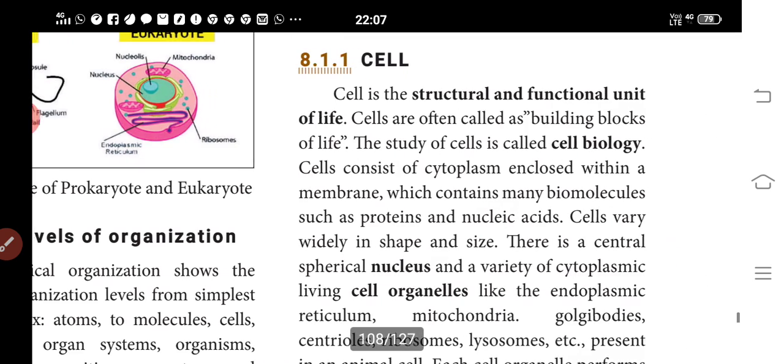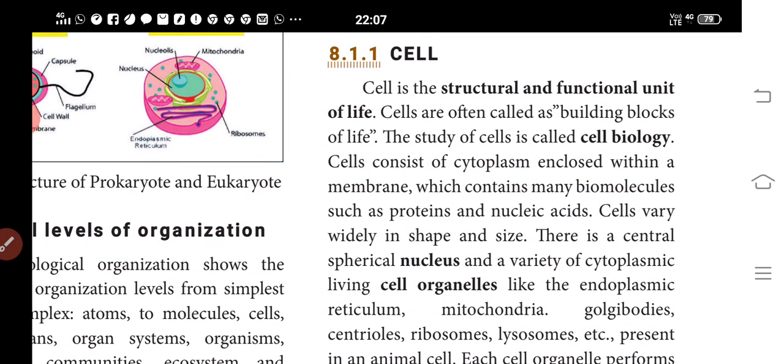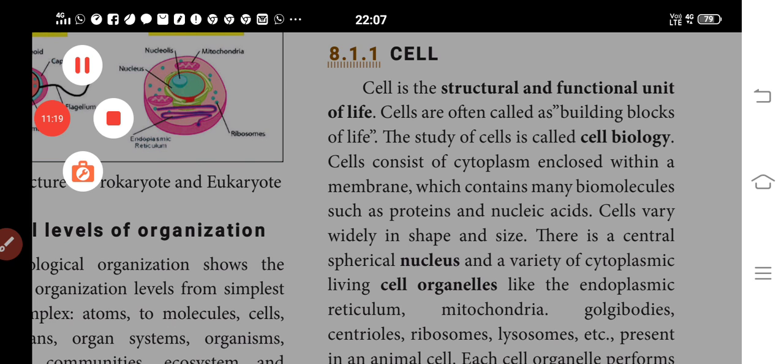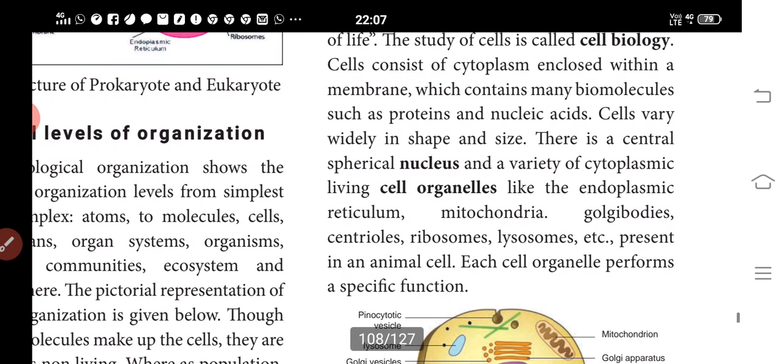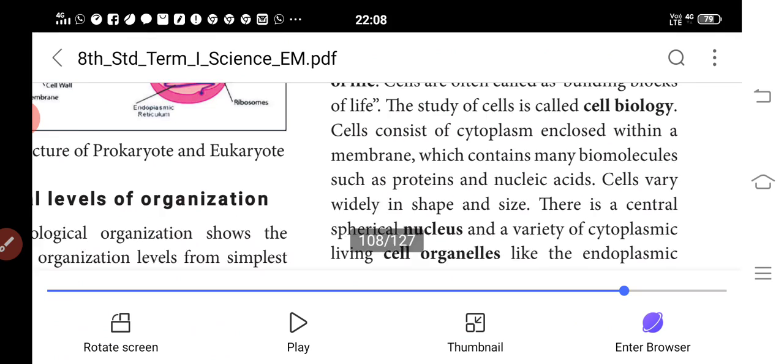Already we are discussing the well-defined cells. A cell is a structural and functional unit of life. Cells are often called the building blocks of life. The study of cells is called cell biology. A cell consists of cytoplasm enclosed within a membrane, which contains many biomolecules such as proteins and nucleic acids. Cells vary widely in shape and size. There is a central spherical nucleus and a variety of cytoplasmic organelles like endoplasmic reticulum, mitochondria, Golgi bodies, centrioles, ribosomes, lysosomes, etc., present in animal cells. Each cell organelle performs a specific function.